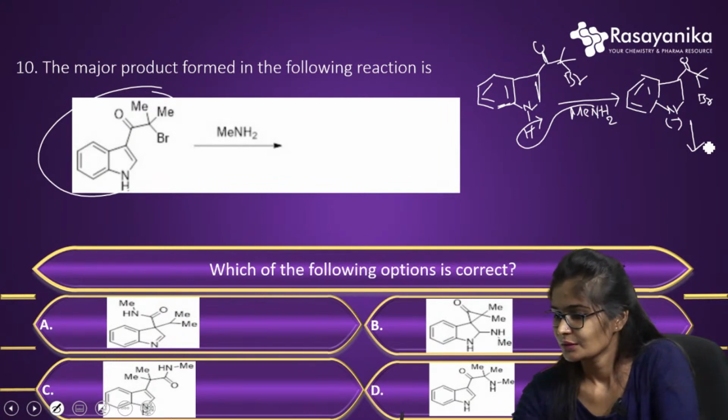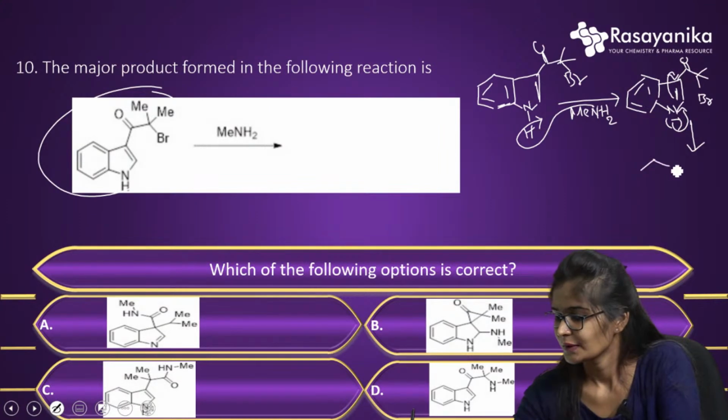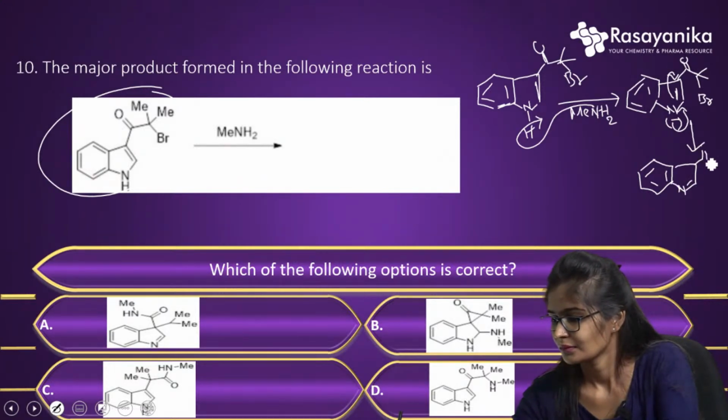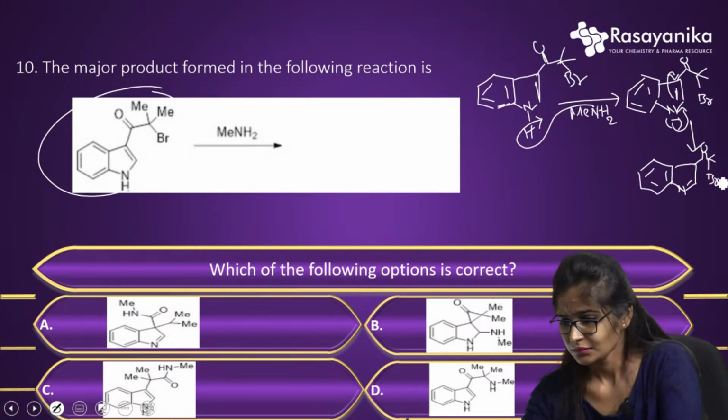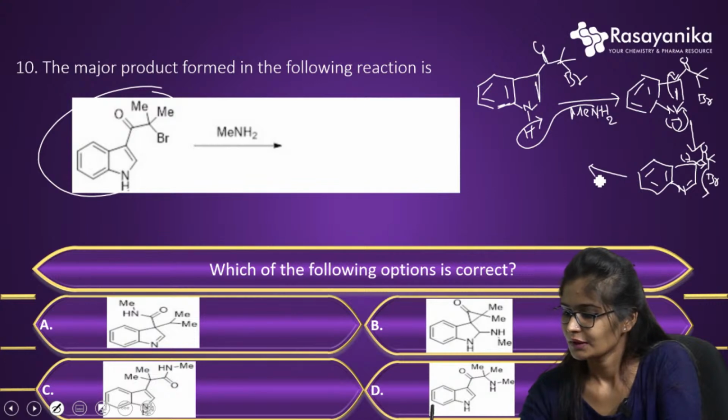Okay, so further, there is one pi bond. When it donates its electrons here, it will go to here. Okay, so it will be like this, and this is Br. So there will be a negative charge. Once the Br goes out, it will go here. So what it can form, it can form the benzene ring